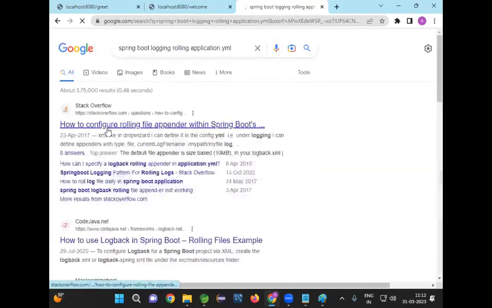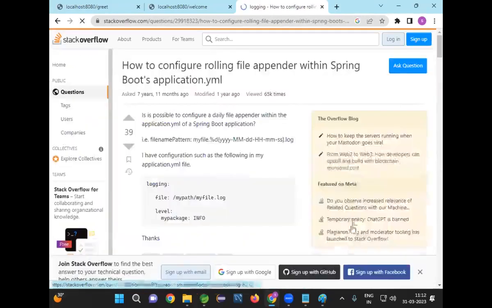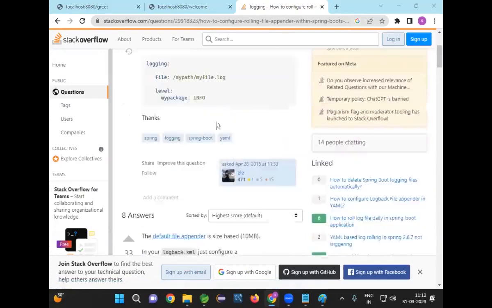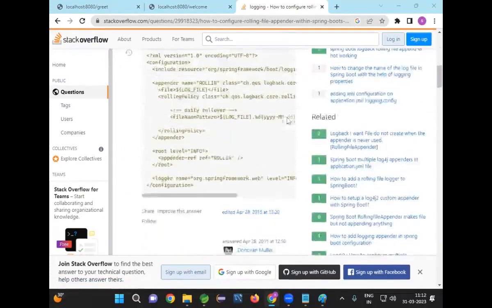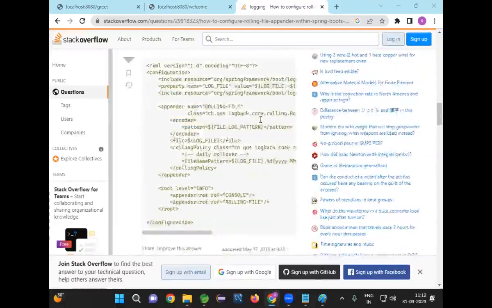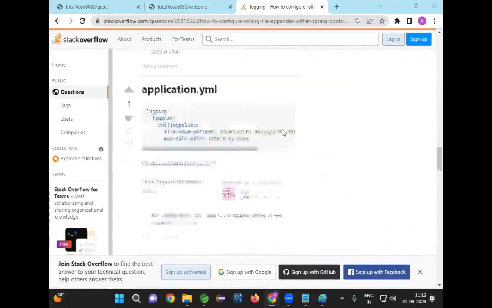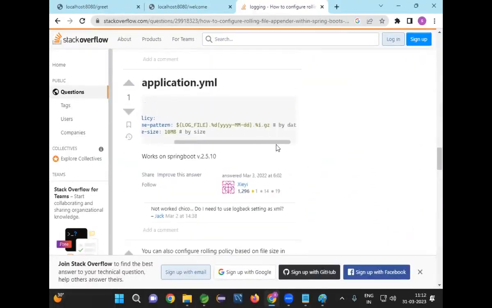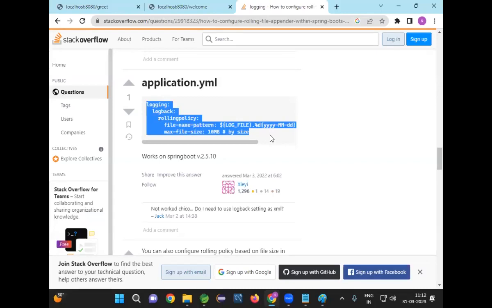Now, go to this file. How to configure a rolling file appender within Spring Boot. Okay. So if you see here, the package info level is available. They are configuring some configuration in the XML file. In the application.yml, you can specify like this: logging, logback, rollingpolicy, file-name-pattern with the log file name and the date that should be created, and max-file-size 10 MB. What is the meaning of max file size 10 MB?